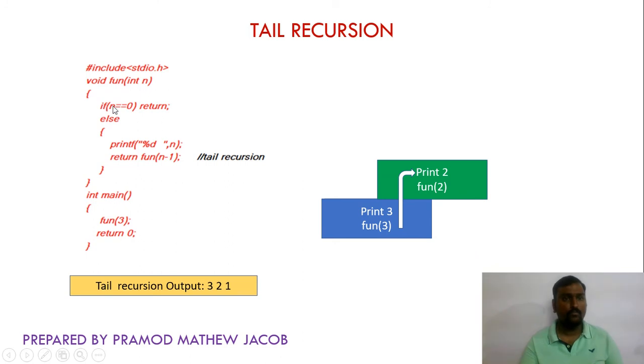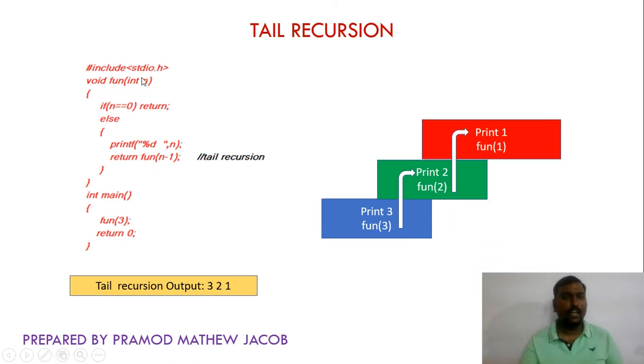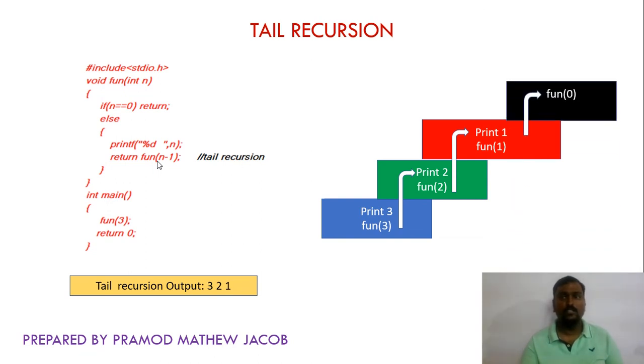In fun 2, if 2 equal to 0, return. It is not equal to 0, so the control goes to the else part. It is printing the current n value. The current n value is 2, so that 2 will be printed, and again it is calling fun of 2 minus 1. That means fun of 1. Again the function will be called with the argument 1, not equal to 0, so it will go to the else part and print the current n value, which is 1. So the 1 will be printed here, and the control is given to the next function call, that is 1 minus 1, fun of 0.